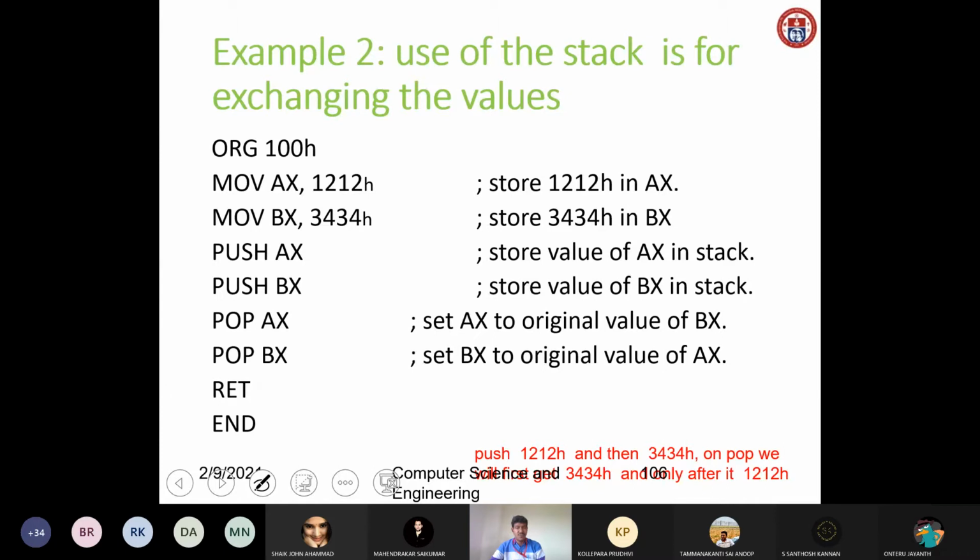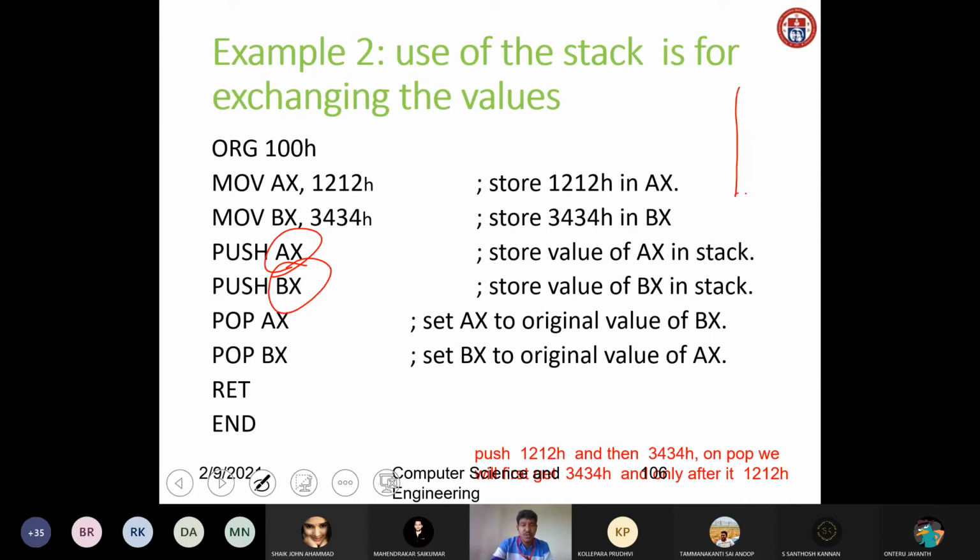Now I am storing the value of AX in the stack. Here pushing AX, so I am storing the AX value into the stack. Again I am storing the BX value into the stack. Then setting AX to its original value. Suppose I pop AX. Popping AX means setting AX to the original value of BX, because the content available on top of the stack is BX, so that BX will be moved into AX. I will tell the example.